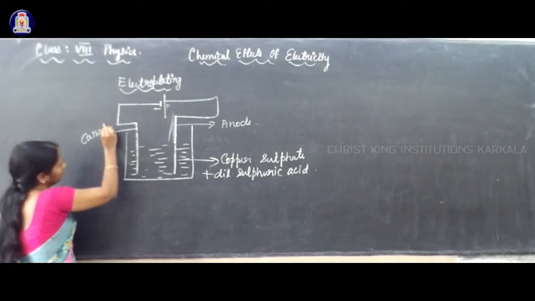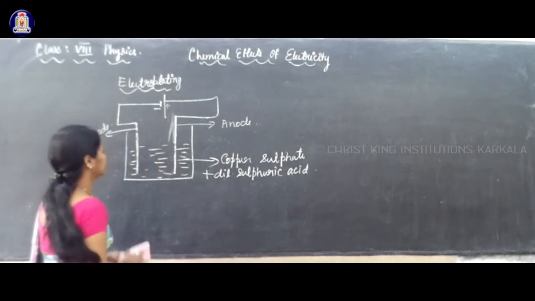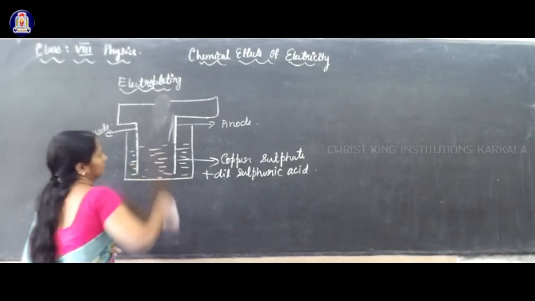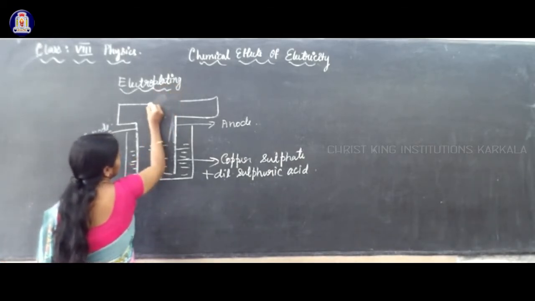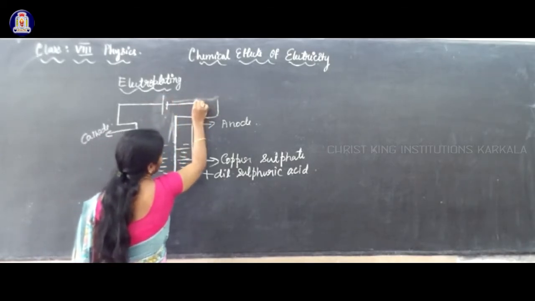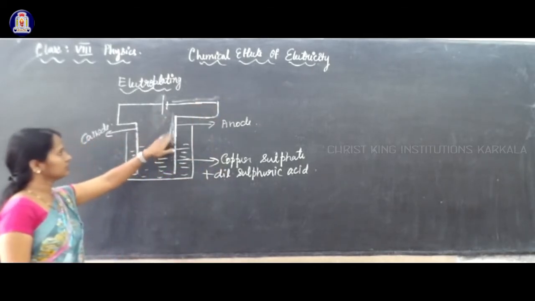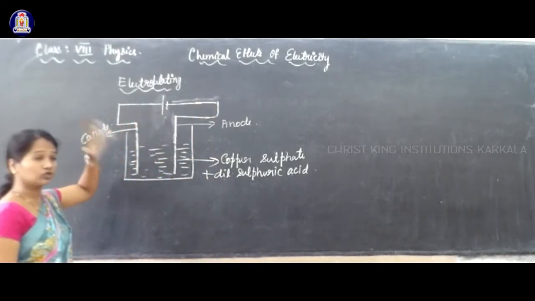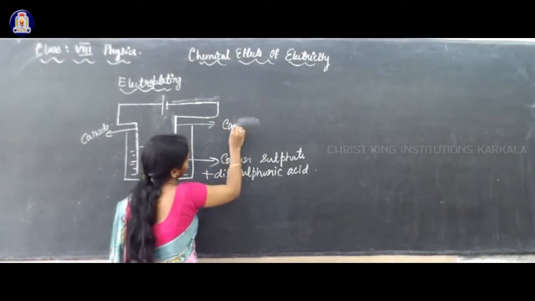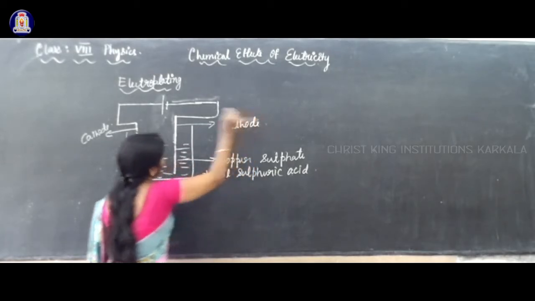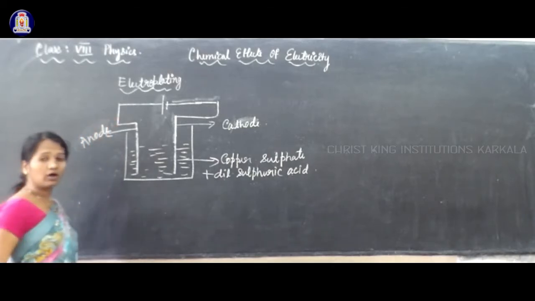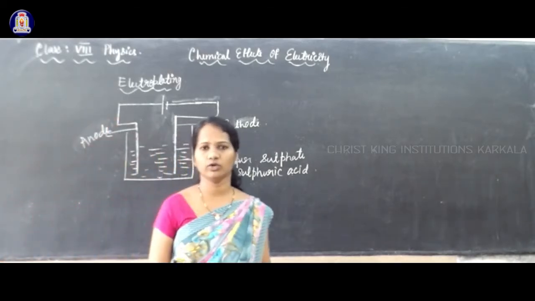In your textbook, the connection is given like this. In your textbook it is connected like this. So minus is connected to this side, plus is connected to this side. So this should be cathode, and this side should be anode. Two electrodes. They are called electrodes, cathode and anode.